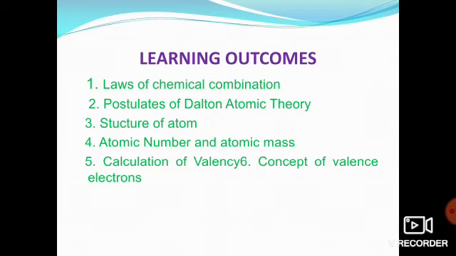So this is what we have studied today. First, the laws of chemical combination, in which we studied two laws: the law of conservation of mass and the law of constant proportion. Then we studied Dalton's atomic theory, including various postulates of the theory. Then we saw the structure of the atom, in which we studied electrons, protons, and neutrons. Then we moved to atomic number and atomic mass, also known as mass number. Then we started calculating valency and the concept of valence electrons. So this much we have done today, and I hope you have become clear with this concept.